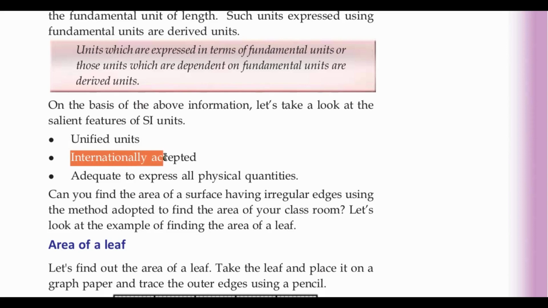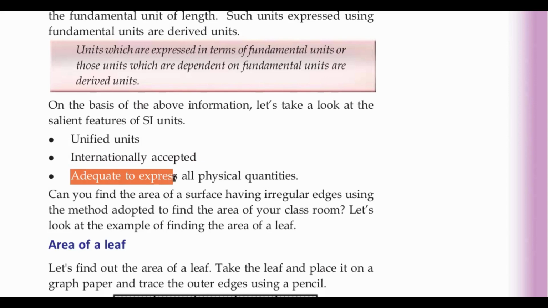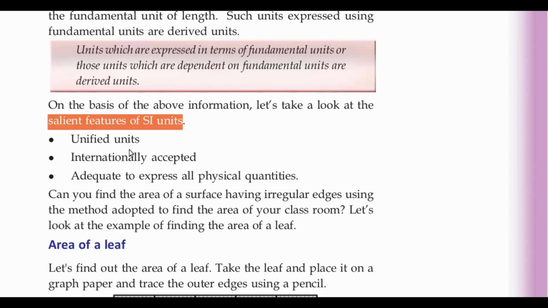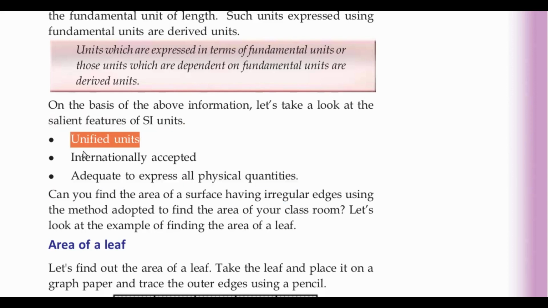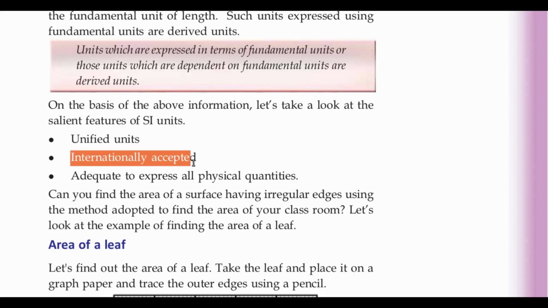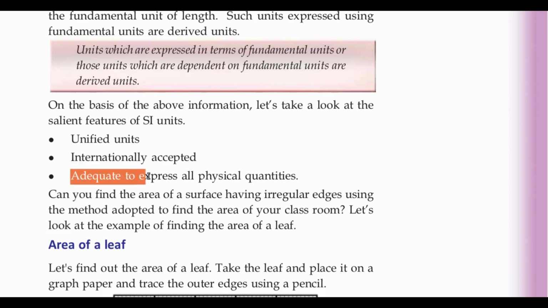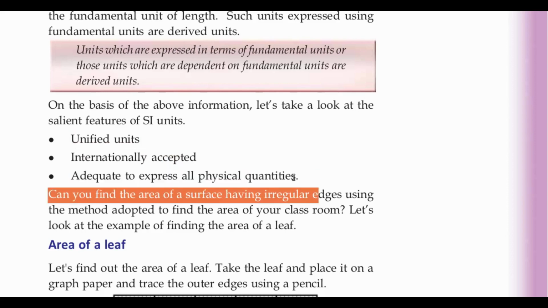That is, the whole world recognizes these as the units. Third point is that they are adequate to express all physical quantities. SI units are enough for all physical quantities. What are the salient features of SI units? They are unified units. They are internationally accepted. They are adequate to express all physical quantities.